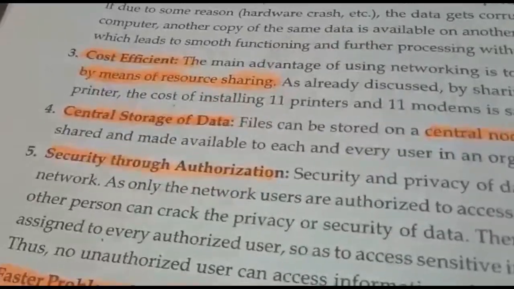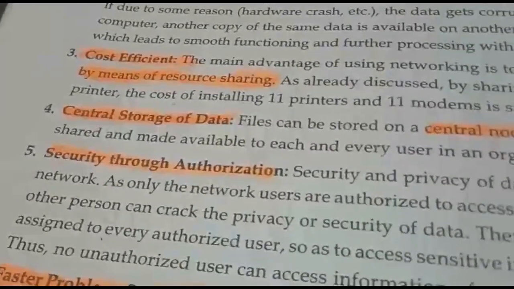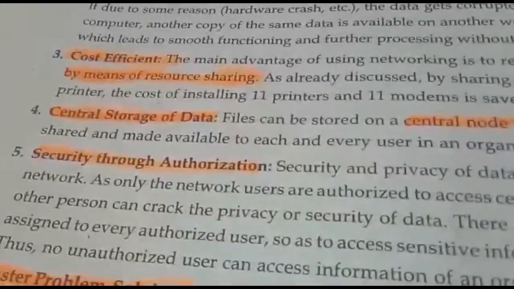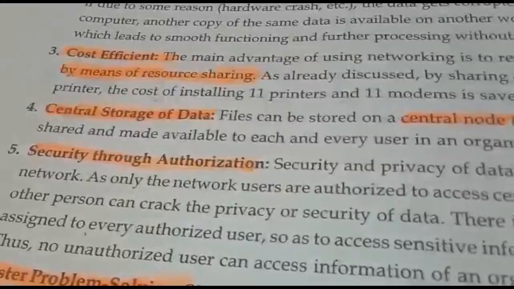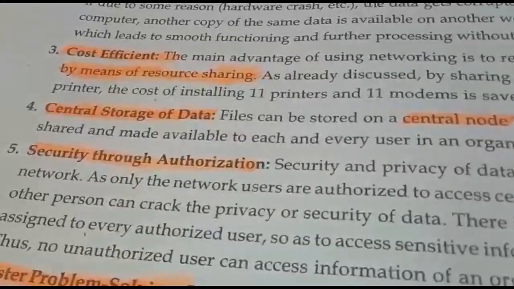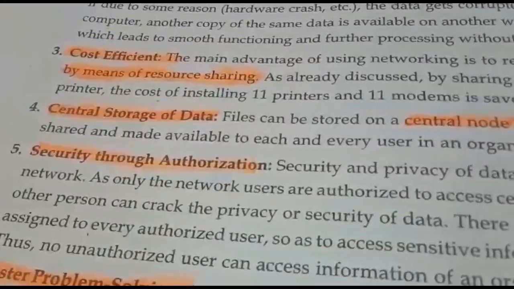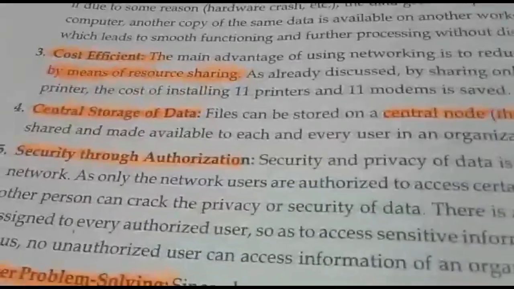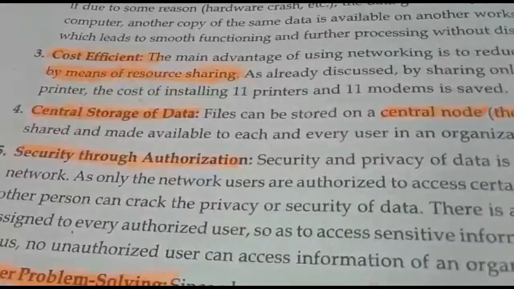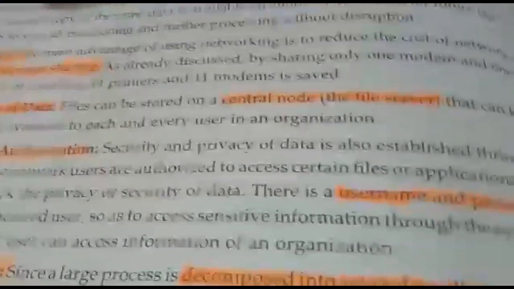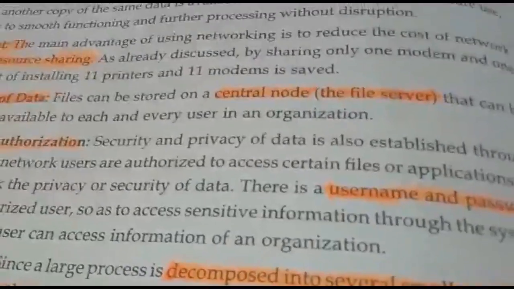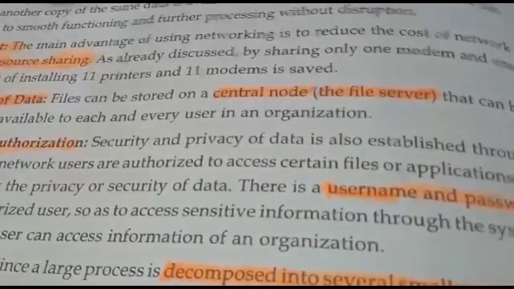So the organization does not have to purchase printers for all the computers. They have to purchase it only for one system, and the remaining computers can give the command from there after getting connected. So cost efficiency has increased. They can reduce the cost of the network.